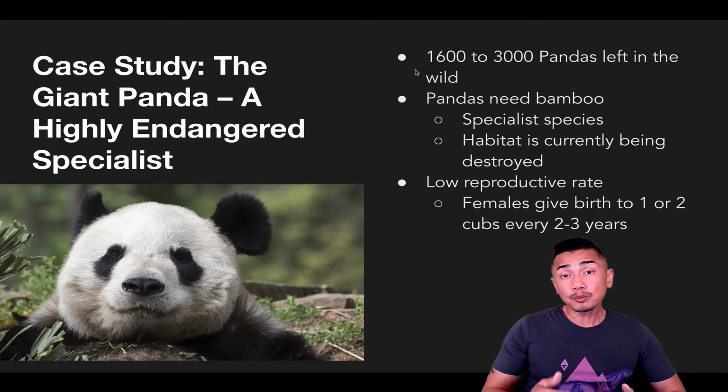Secondly, human development has caused more and more destruction of this animal's natural habitat. And finally, giant pandas have a low reproductive rate. Giant pandas can only give birth to 1 to 2 cubs every 2 to 3 years.